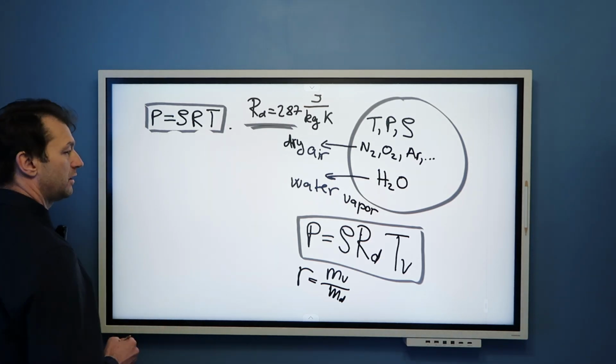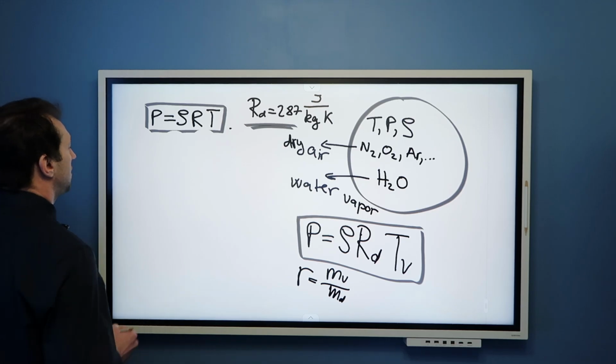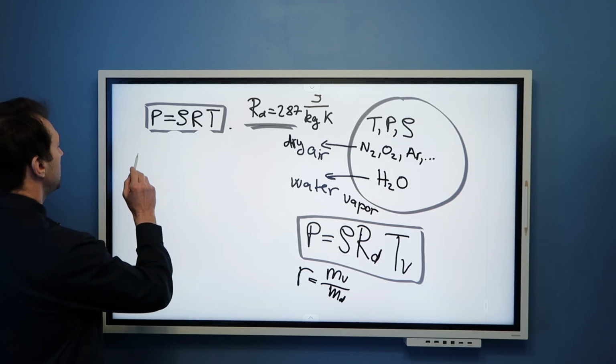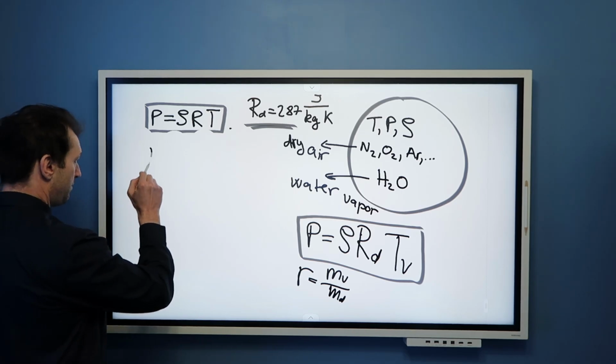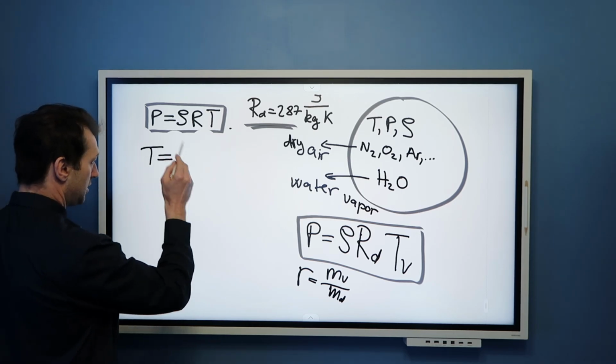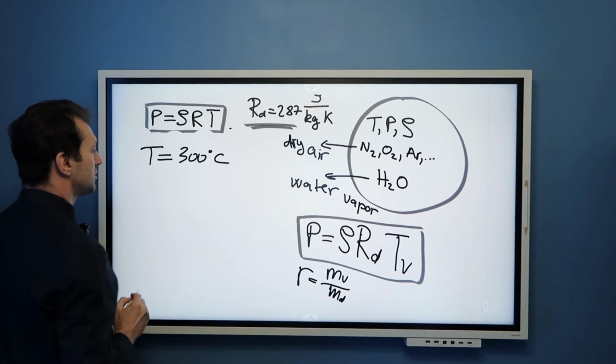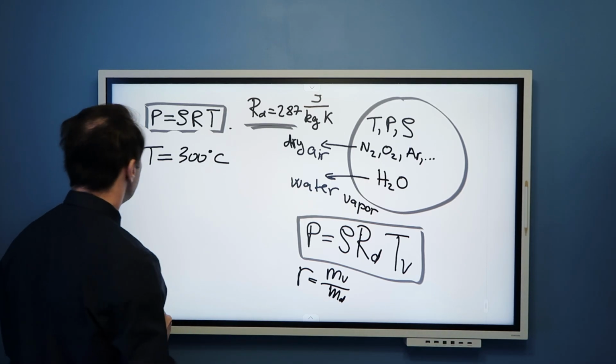If you have an oven, you are cooking pizza in your oven, and you know that temperature in the oven is 300 degrees Celsius. That's a very hot oven indeed.